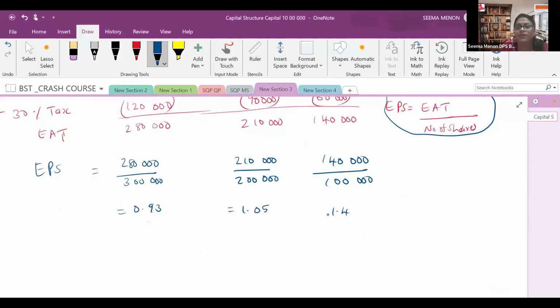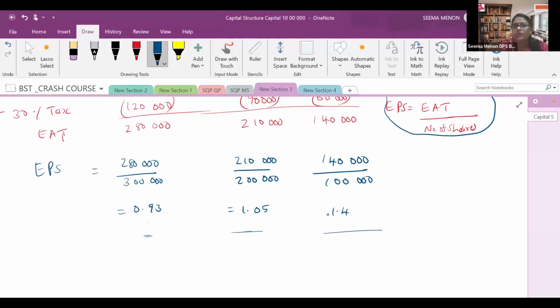And in case number 3, that is 1.4, 1 rupee 40 paise on each 10 rupees they are getting. So they will be the happiest. So here the satisfaction level is a little bit, then here it is more, and in the third case it is maximum. But it shows that when we take more debt, our earning per share is also increasing.